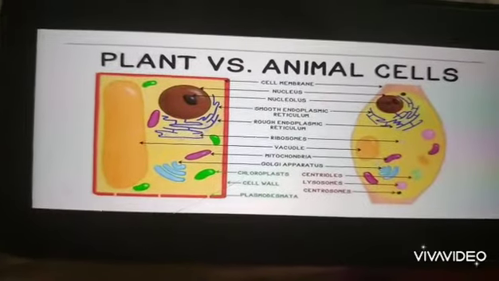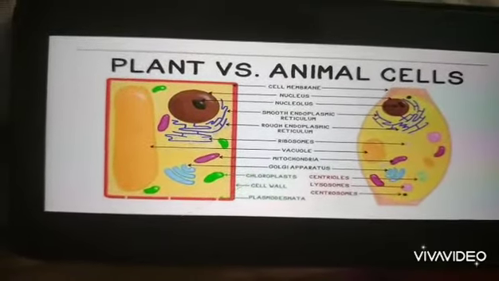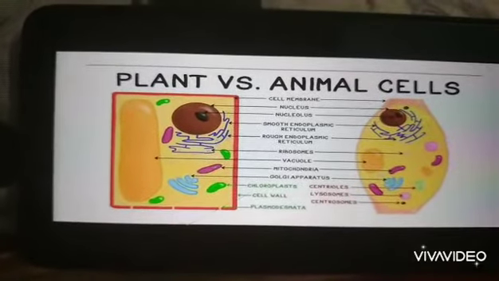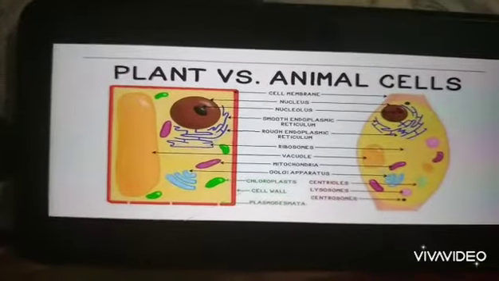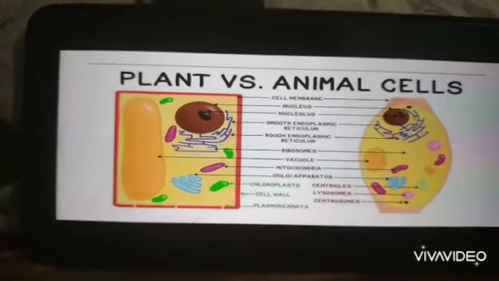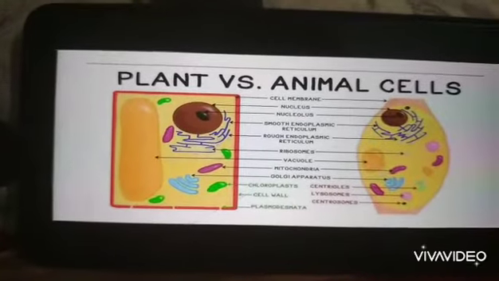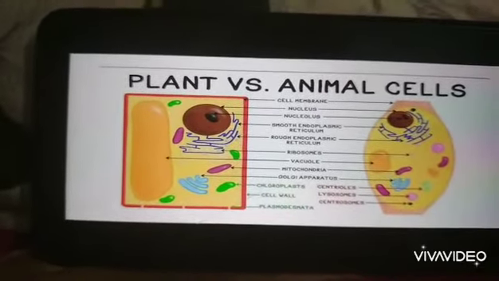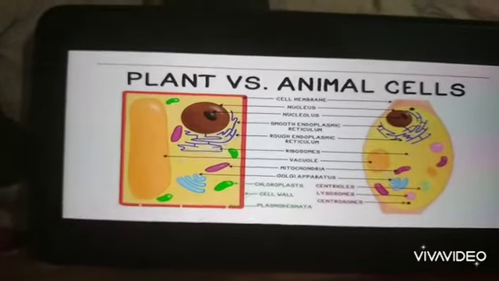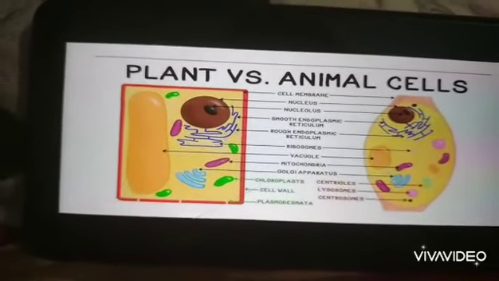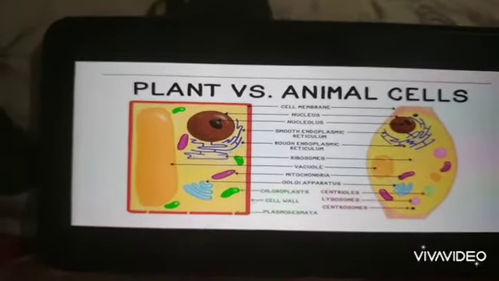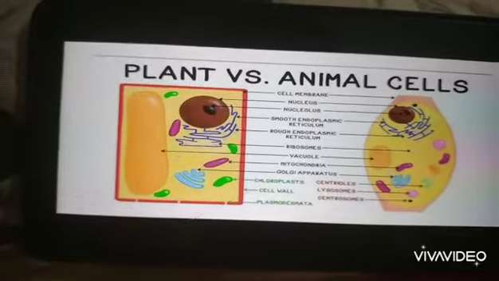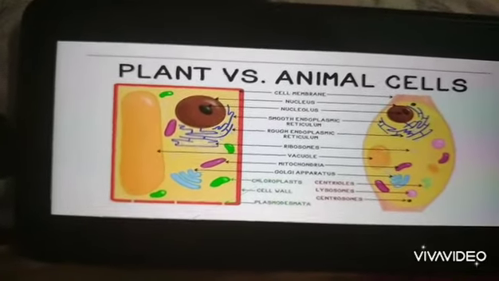Organelles like cell membrane, nucleus, nucleolus, endoplasmic reticulum, ribosomes, vacuoles, mitochondria, and Golgi apparatus are present in both plant cell and animal cell. But chloroplast, cell wall and plasmodesmata are absent in animal cells and present in plant cell. Centrioles, lysosome and centrosomes are only present in animal cells but absent in plant cell.